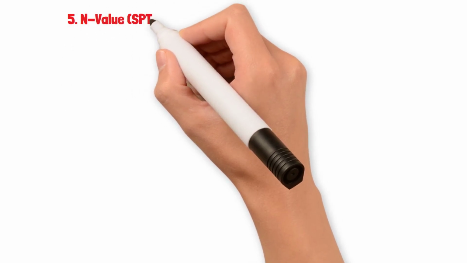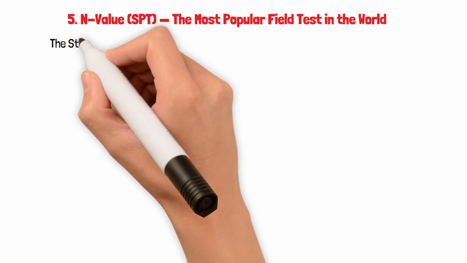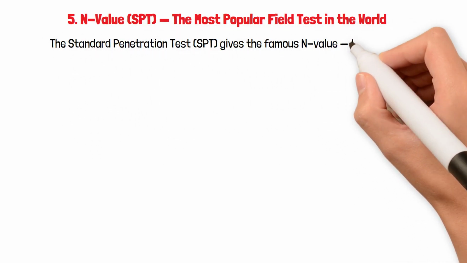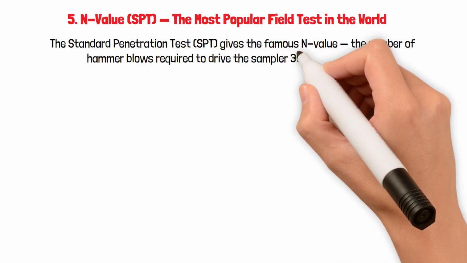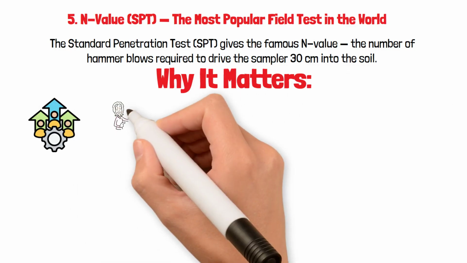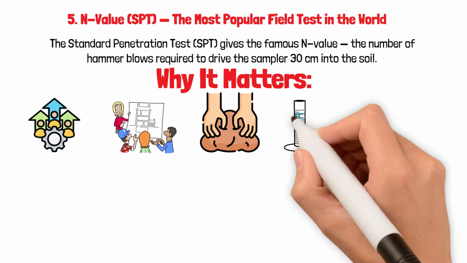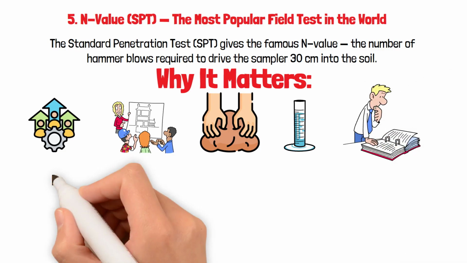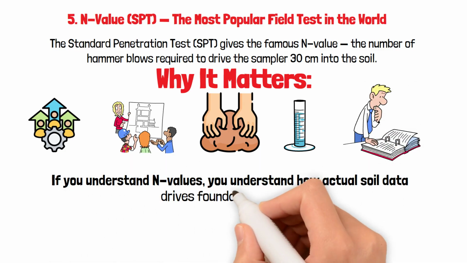5. N-value, SPT, the most popular field test in the world. The standard penetration test, SPT, gives the famous N-value, the number of hammer blows required to drive the sampler 30 centimeters into the soil. Why it matters: used to estimate bearing capacity, design foundations, classify soil, check liquefaction potential, and used in almost every site investigation report. If you understand N-values, you understand how actual soil data drives foundation decisions.